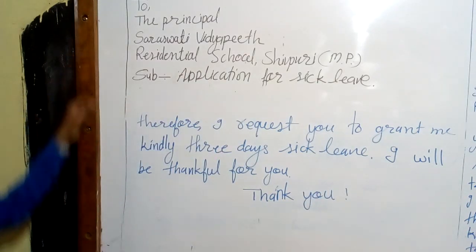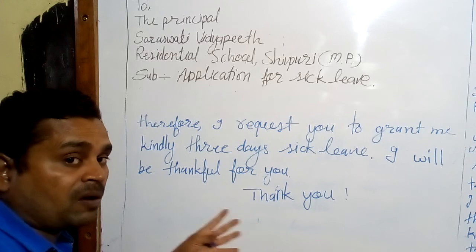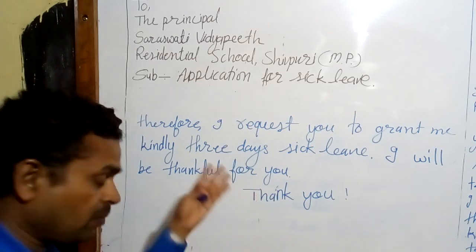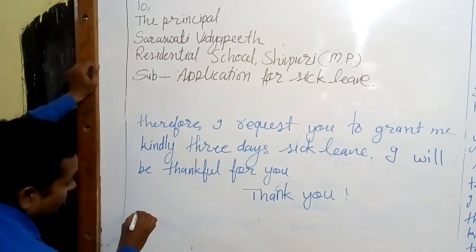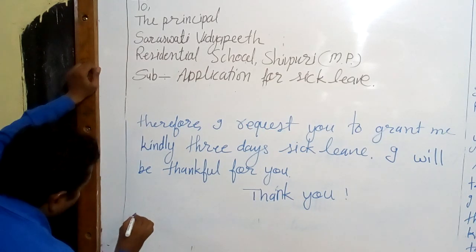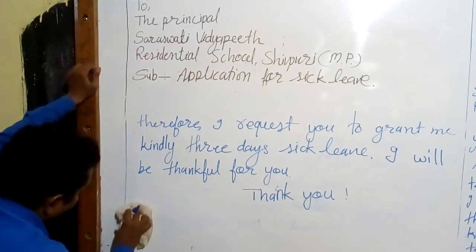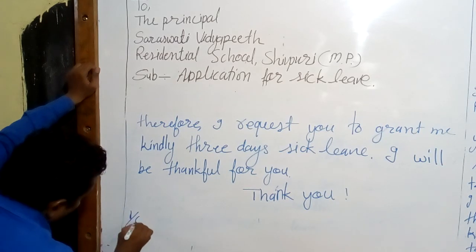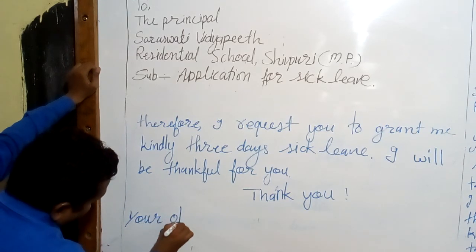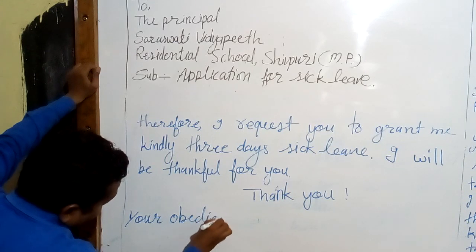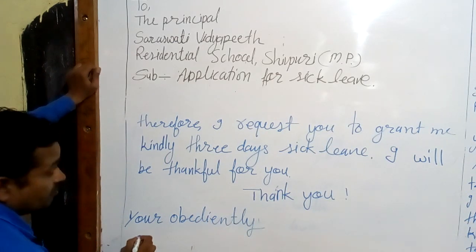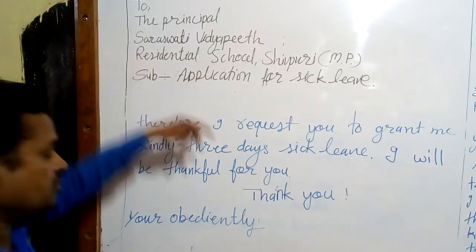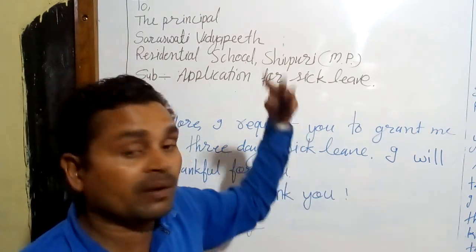Lastly, you write in the left corner, just below, "Yours obediently, Manoj Gupta." The name should be written according to our question.